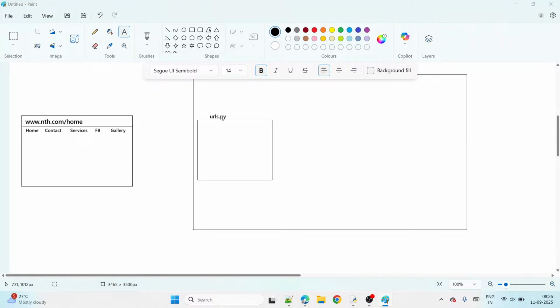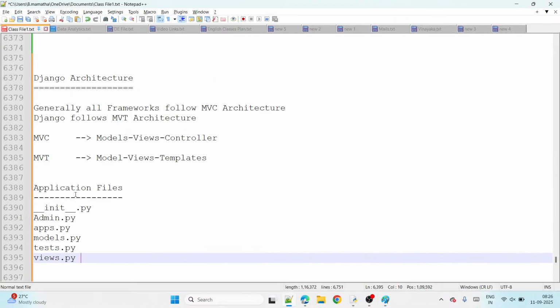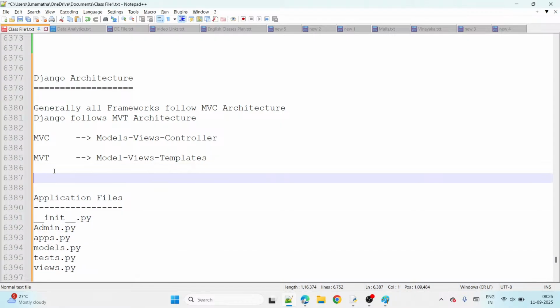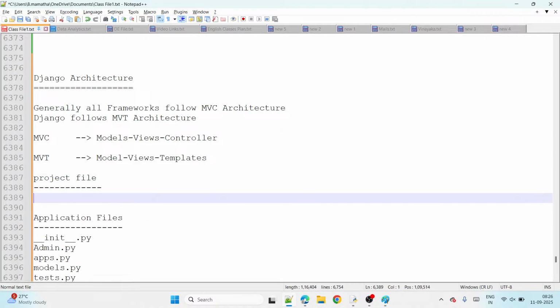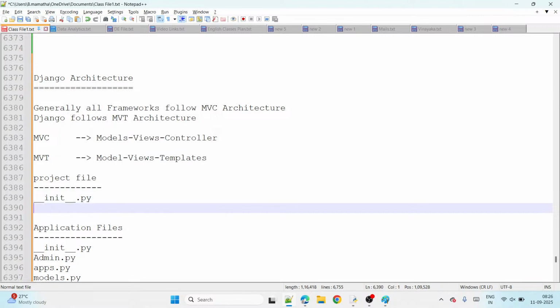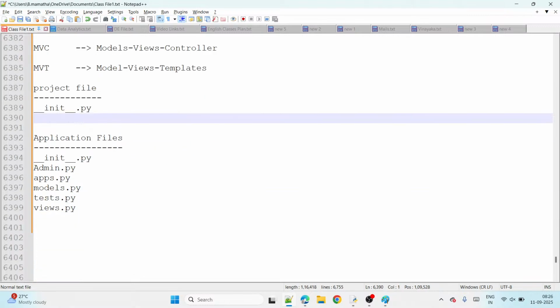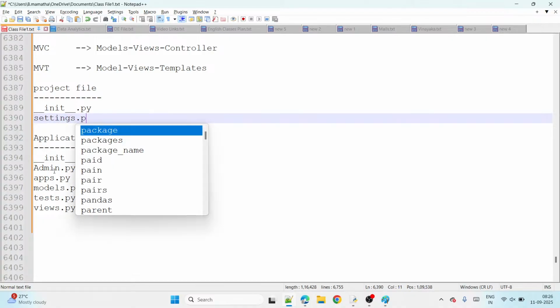Now, what is the URLs file? Observe now. These are the application files. Now tell me, what are the default files available in the project? There is init, right? Next is the settings.py file.